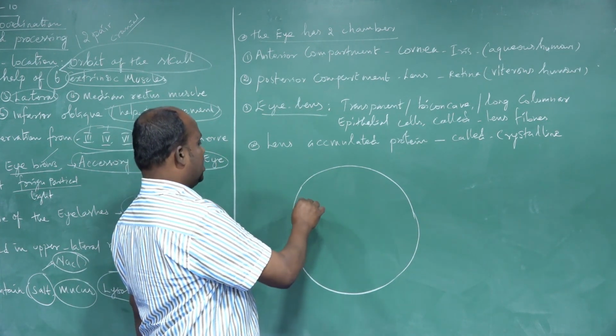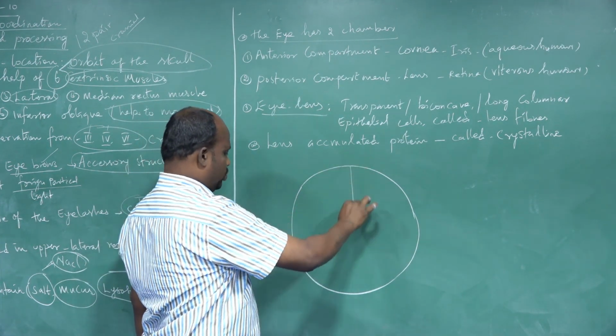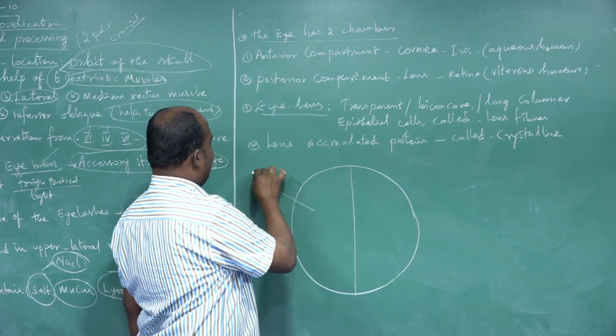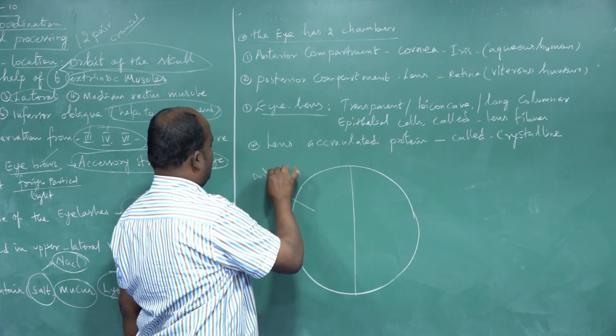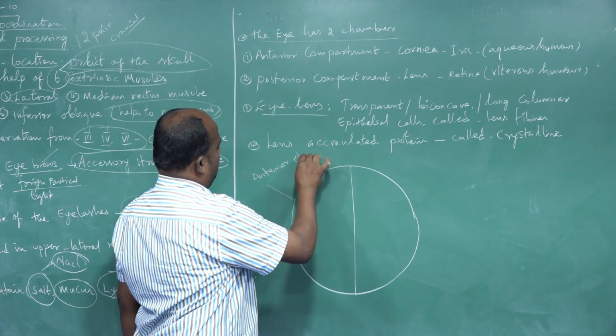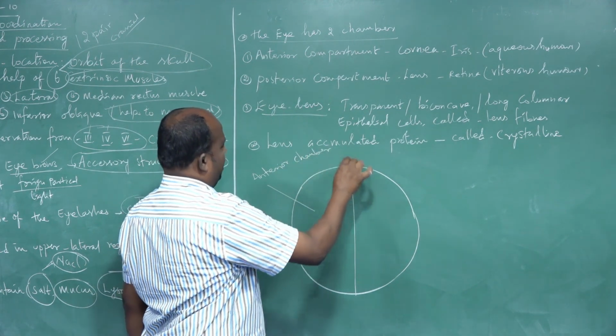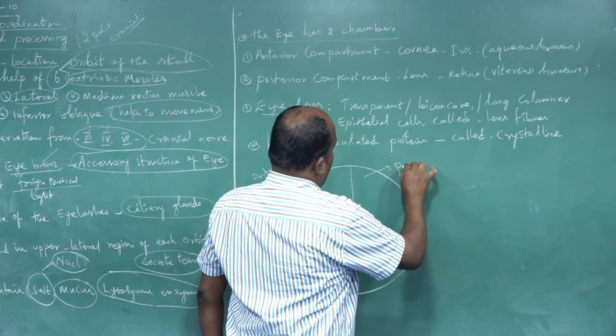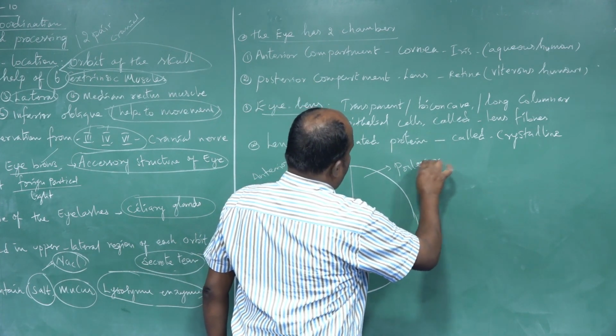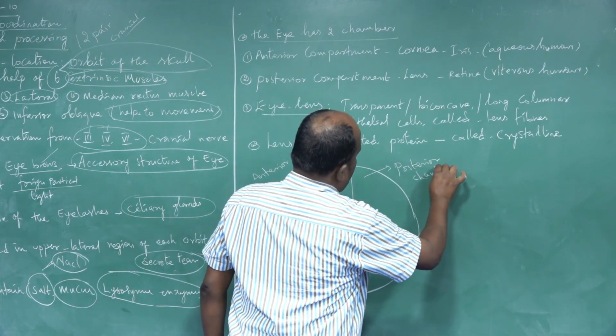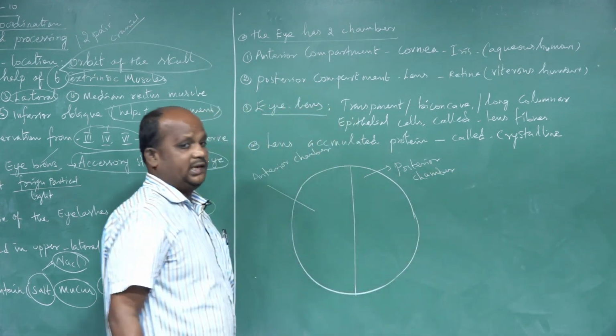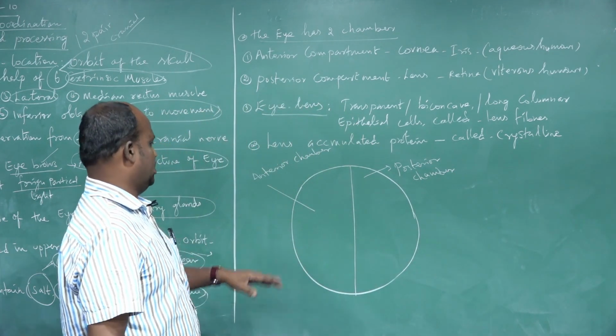The spherical structure of the eye has two chambers. One is the anterior chamber, and the second one is the posterior chamber.